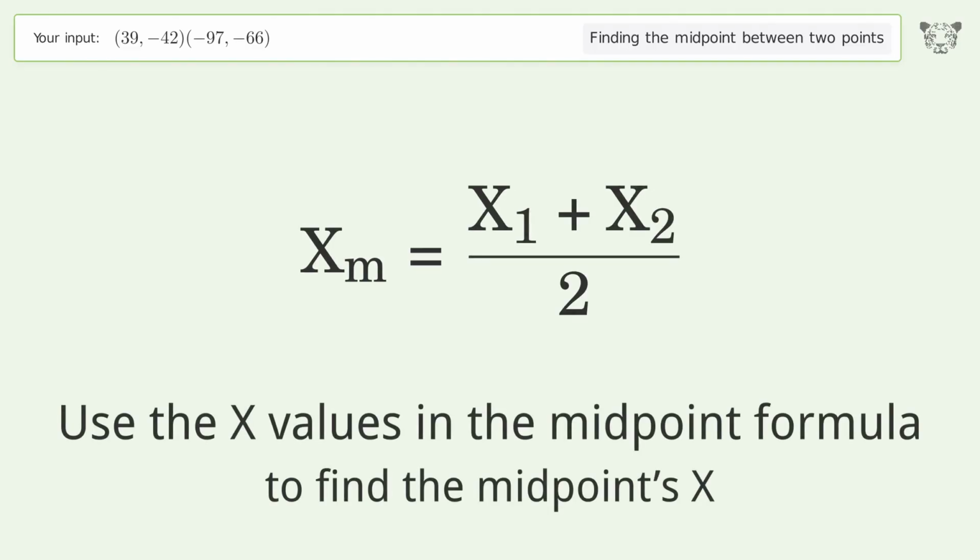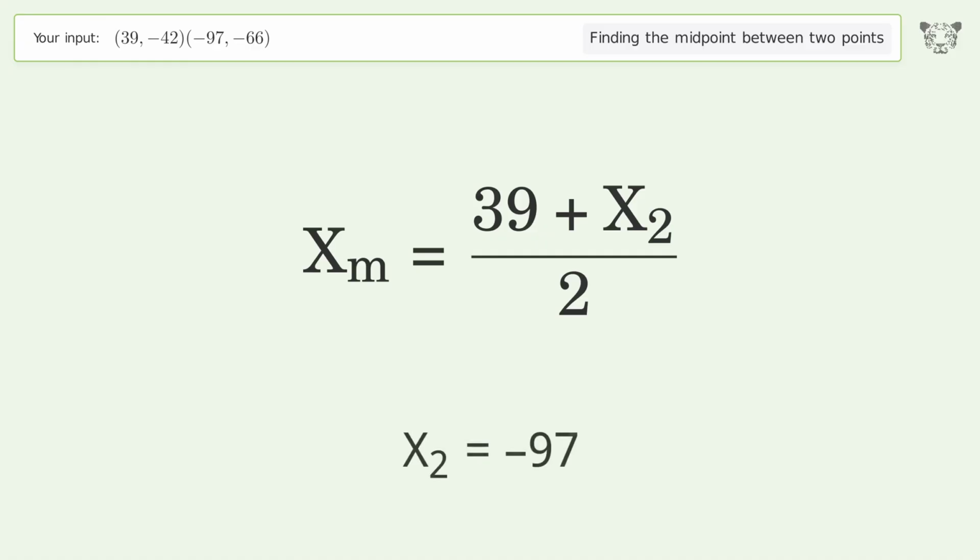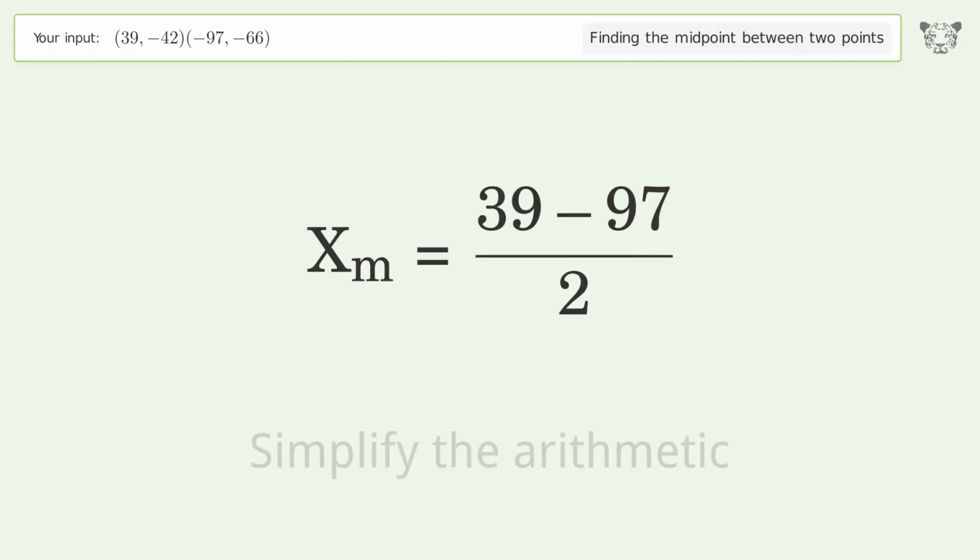Use the x values in the midpoint formula to find the midpoint's x. x1 equals 39. x2 equals -97. Simplify the arithmetic.